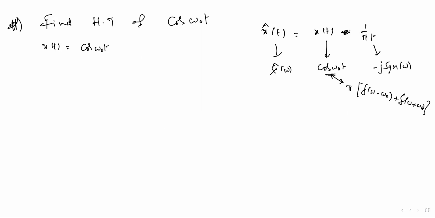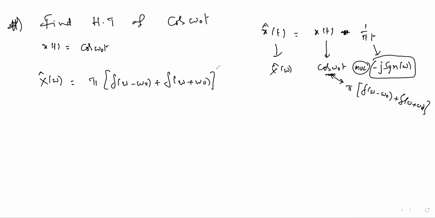Now, convolution in the time domain becomes multiplication in the frequency domain. So in the frequency domain, the Hilbert transform is pi into del of omega minus omega naught plus del of omega plus omega naught, multiplied with the function minus j signum of omega.